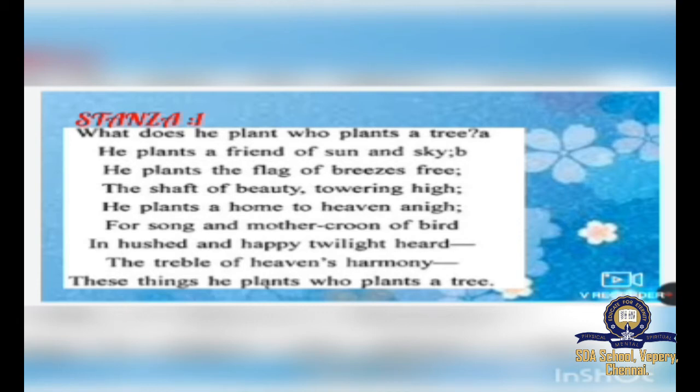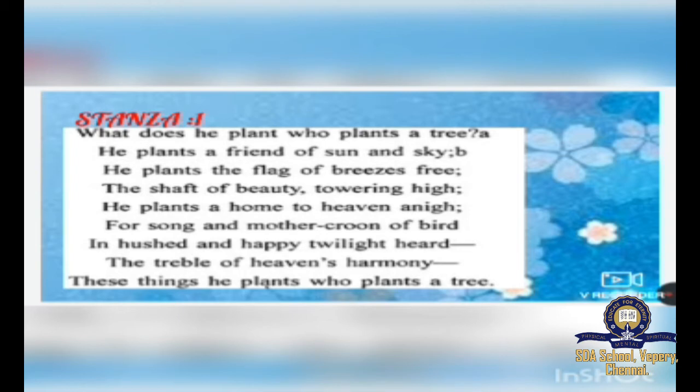A friend, because it reduces the temperature, it attracts rain, it collects energy from the sun and purifies the air by producing oxygen. It creates a very pleasant living environment. The person who plants a tree plants it with a friend, and this is what the line explains: he plants a friend of sun and sky. So the sun and sky are also included while planting a tree.